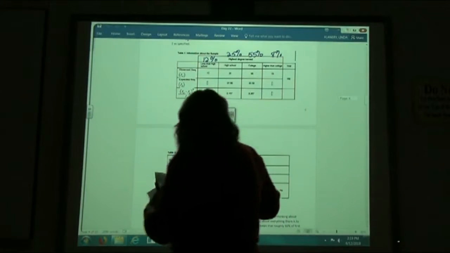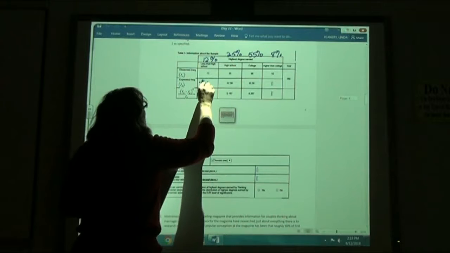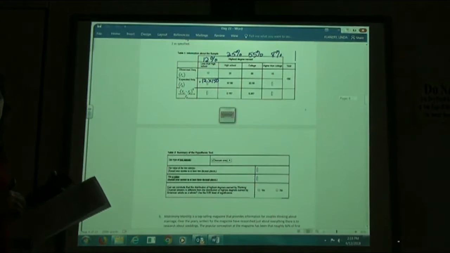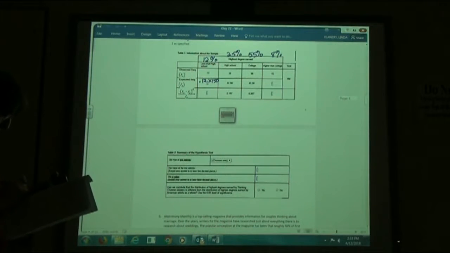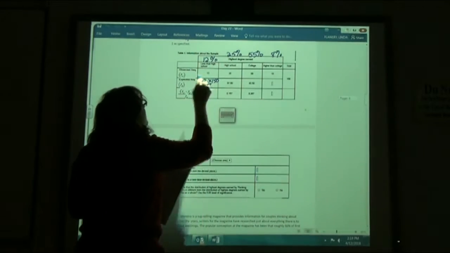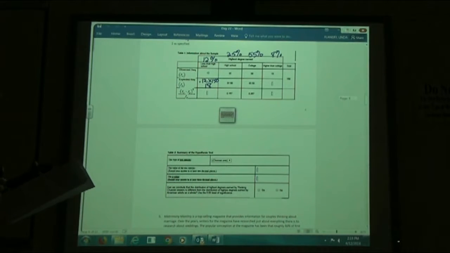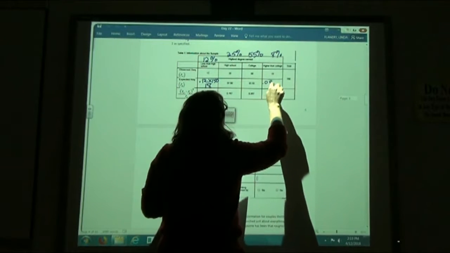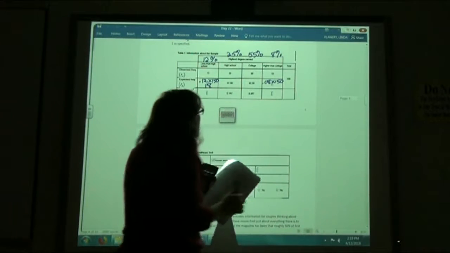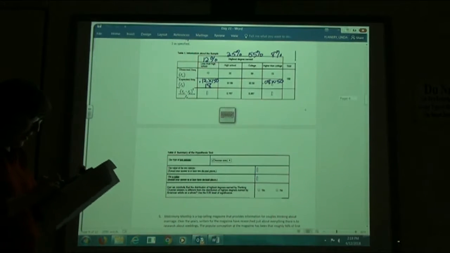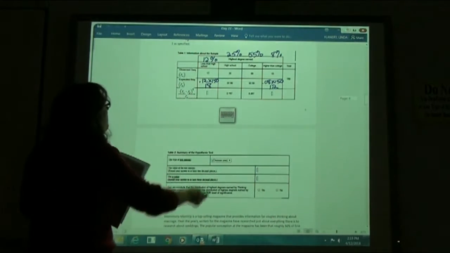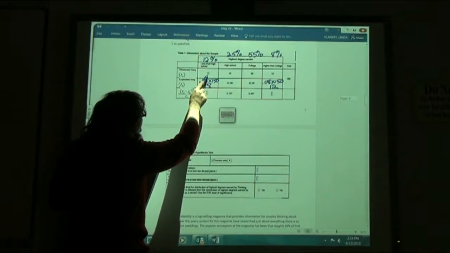So in order to fill those two in, here we're going to do the 12% of my 150. I want to know what 12% of 150 is. That's what my expected value would be. 12% times 150, 18. So there should be an 18 in that box. And on the end, we only had 8% of 150. So 0.08 times 150 is my calculation for that box. 0.08 times 150 gives me 12.